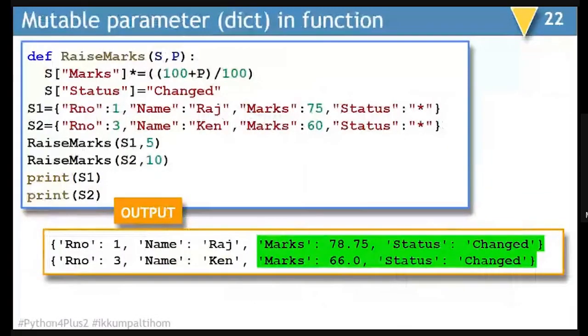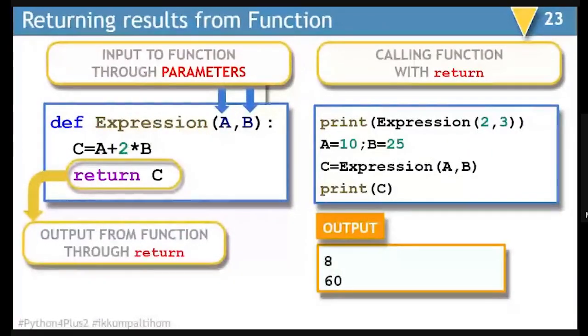Next is how to return results from a function. Basically, parameters help you to enter content inside a function, and the return statement helps you to move the content out of the function. Your mutable parameter helps you to enter the content as well as take out the content.